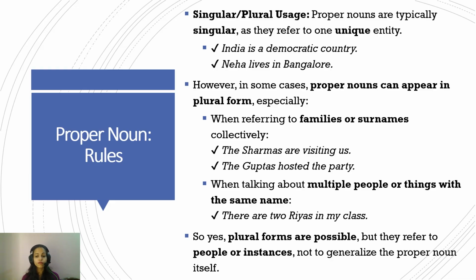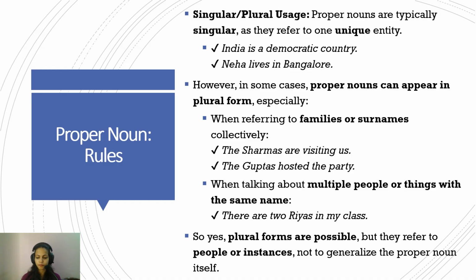Or, for example, if they are talking about multiple people or things with the same name. For example, you are saying there are two Riyas in my class. Here, while Riya refers to a unique person named Riya, you are referring to two people who are Riya. So again, this is an exception, and mostly you have to understand that a proper noun is singular only. Plural forms are possible, but they refer to people or instances and not to the proper noun itself.